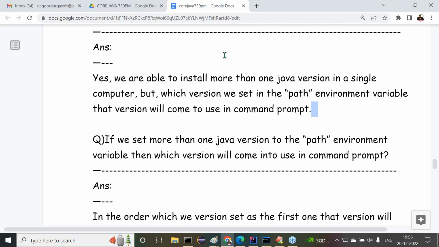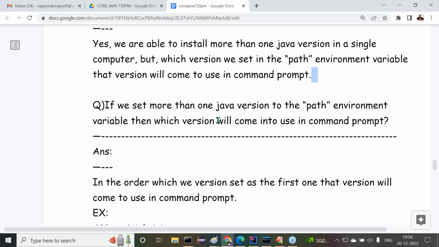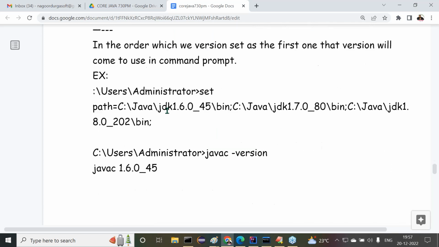Previously, I installed more than one Java version, and whichever one we set to the path environment variable is available for us. But now what I'm asking is, three versions are installed and I set all three versions to the path environment variable. Which one will be available for us? In the order, whichever version is first, that one we are able to use. I'll give you some examples. Now try to understand this clearly.